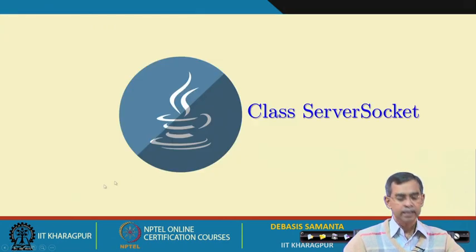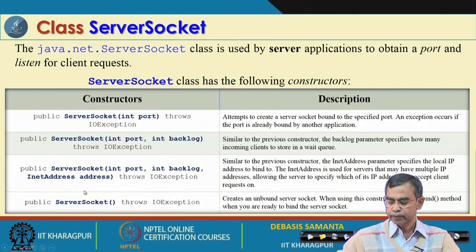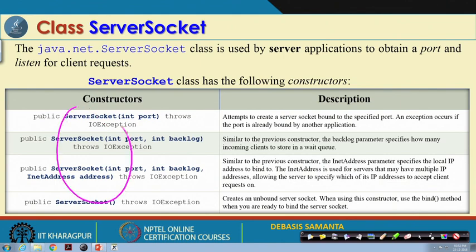Now, another is the class ServerSocket. This has a few constructors, as we have mentioned here, again the port, the InetAddress, and the queue time, and so many things are the basic information that needs to be provided in order to create the object. As I have already mentioned, the server socket is the program that is suitable for maintaining one machine as a server. That means this machine may be connected with many clients, either in the same system or in remote systems, whatever it is.